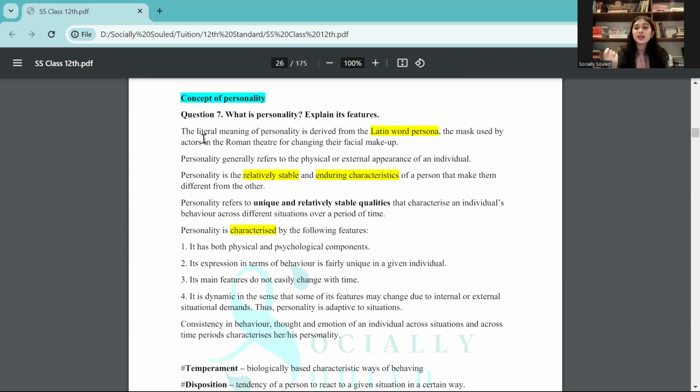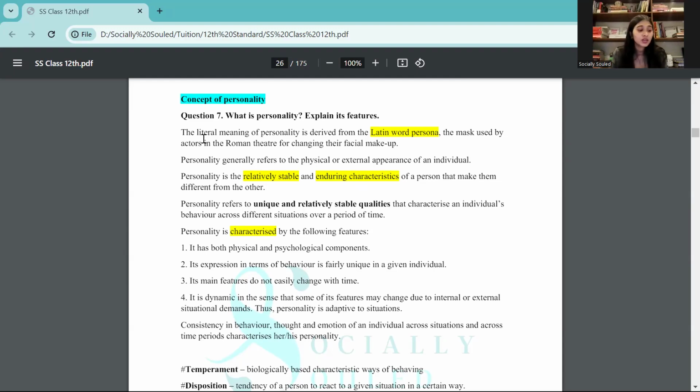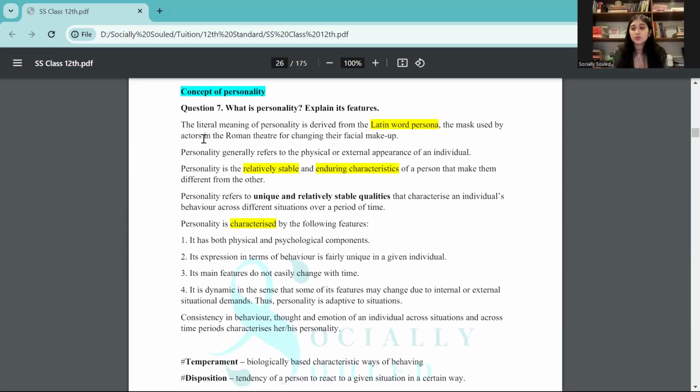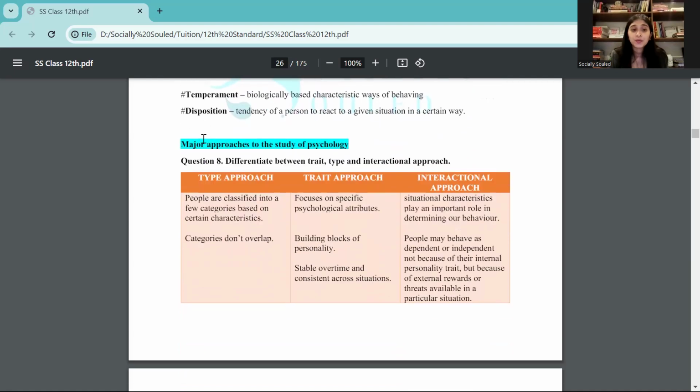So always try to understand, because when you are learning a word derivation, you might think, why do I even need to write in CUET whether it came from a Latin, Greek, or whichever word. But learning it is important because then you can actually understand the word much better. You actually understand the given meaning of that. So if you're studying personality for the first time, you will not think, wait, what was personality, I forgot about it. That is not how you will think. You will exactly know that it came from the Latin word persona, right? Persona means playing roles, like an actor. So that's when you understand directly what personality meant. Okay, then understand what is temperament and disposition.